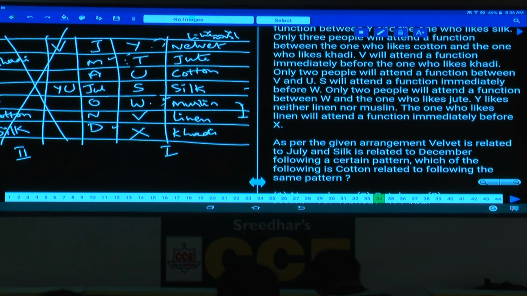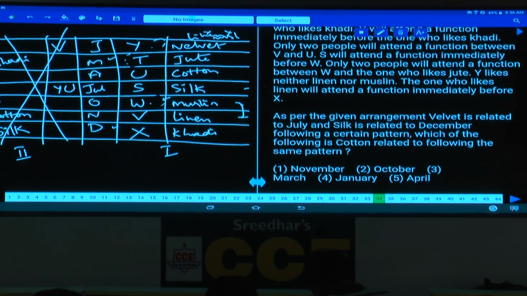Then question number 34. As per the given arrangement, velvet is related to July, and there are 2 persons in 2 months between these two. And silk is related to December. Between silk and December again there are 2 months. Following a certain way, which of the following is related to cotton? Cotton and 2, that must be in the month of November, that is choice 1.